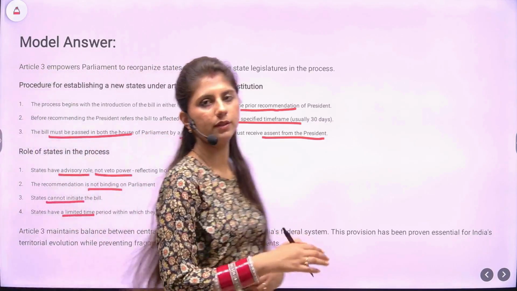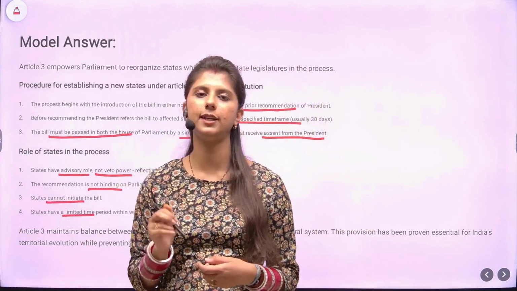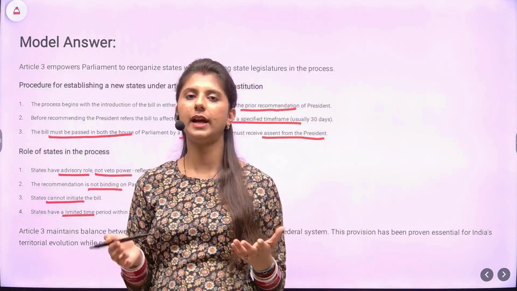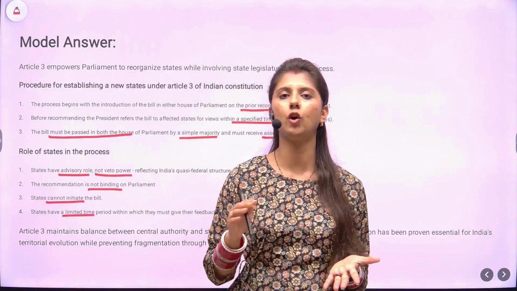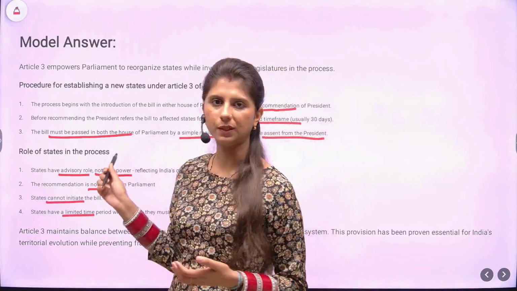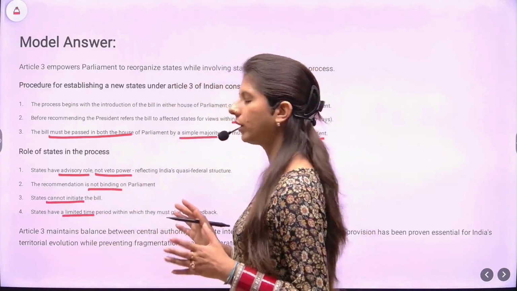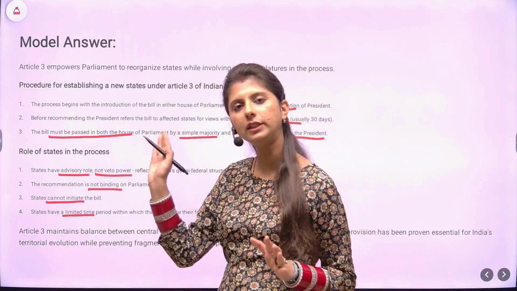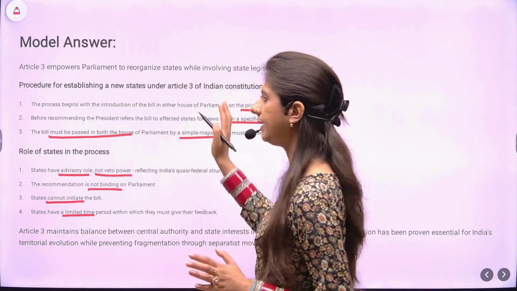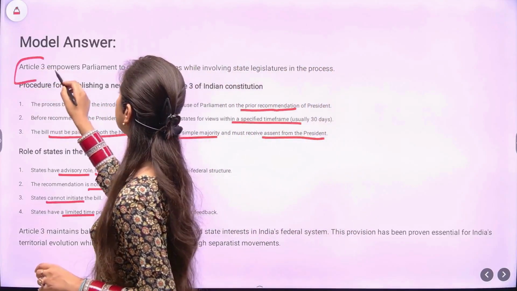These are all the keywords. What will this do? Underlining these keywords, when I have evaluated the copies as an evaluator, if the keywords are visible and clear, I don't even need to read the whole answer. I'm getting, okay, the student has the knowledge about all the key terms and key topics related to Article 3.